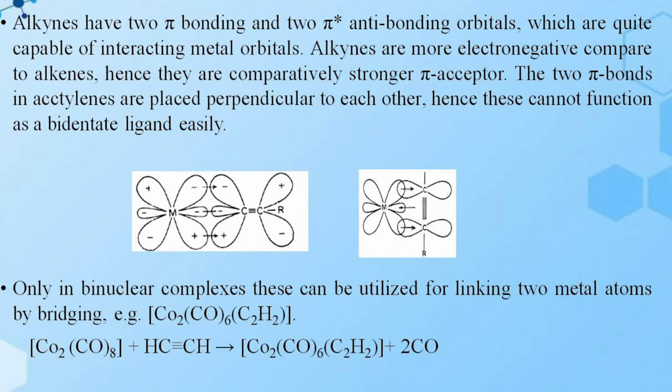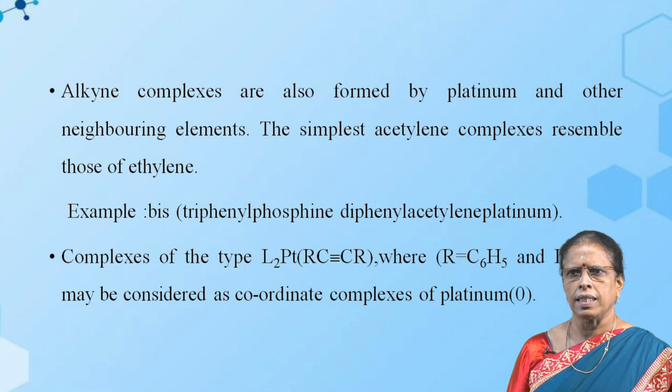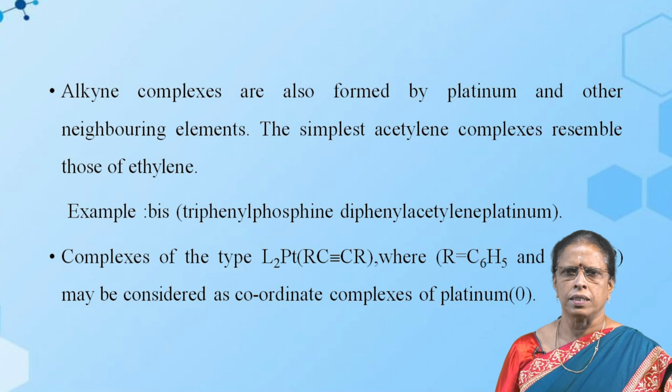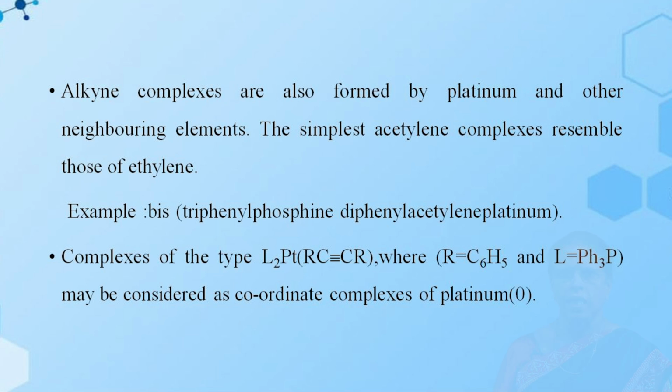Co2(CO)6 C2H2. Co2(CO)8 plus acetylene gives this compound. Co2(CO)6 C2H2 plus 2 CO. The alkyne complexes are also formed by platinum and other neighboring elements. The simplest acetylene complexes resemble those of ethylene.